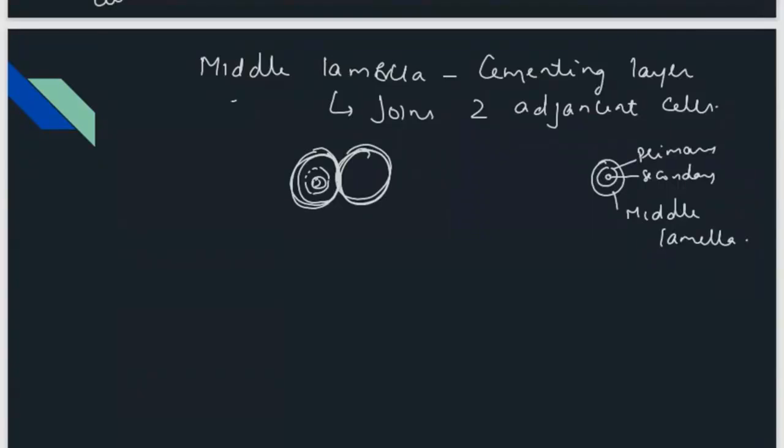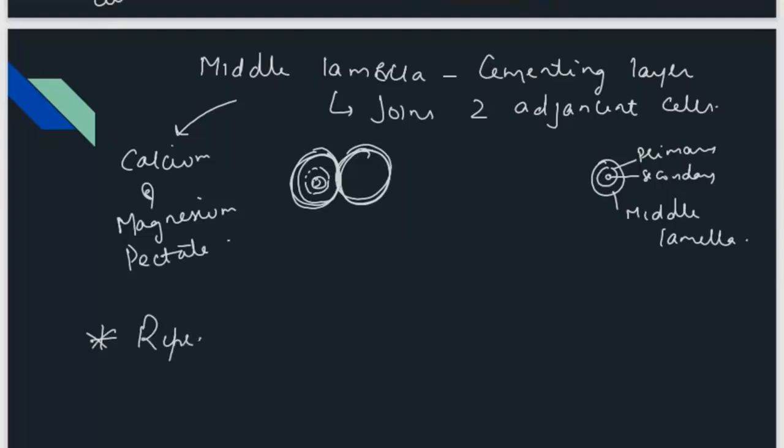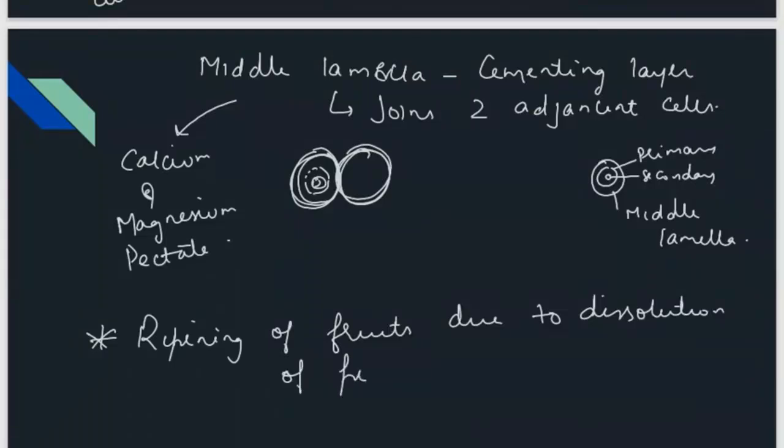Middle lamella is basically made up of calcium and magnesium pectate. And you should know that ripening of fruit is due to dissolution of this pectate in middle lamella. जब middle lamella में ये pectate dissolve होता है, then fruit की ripening होती है.